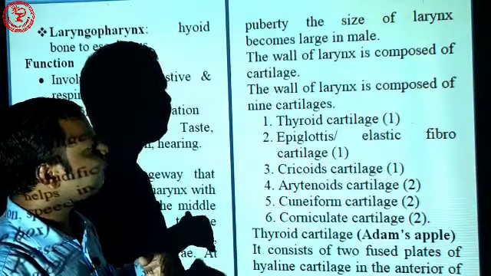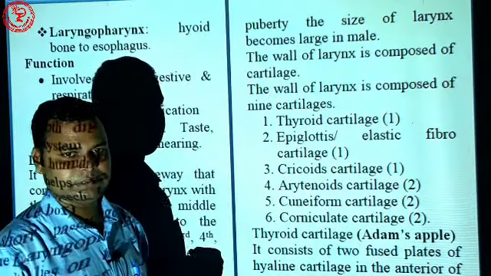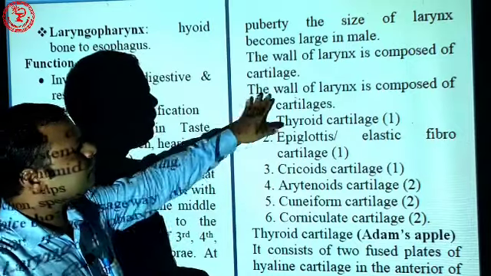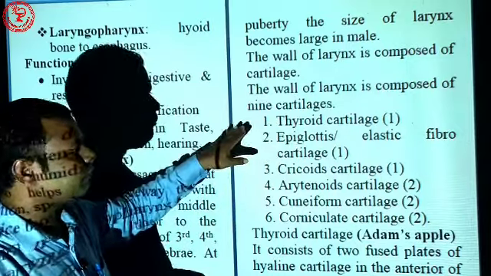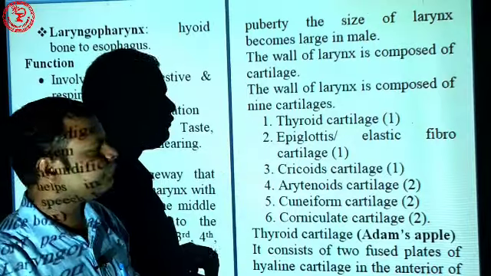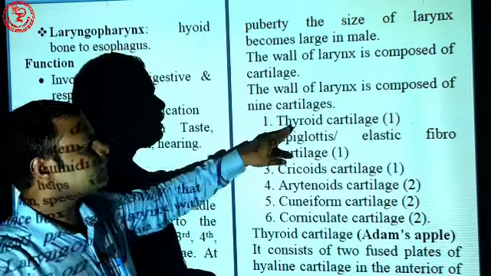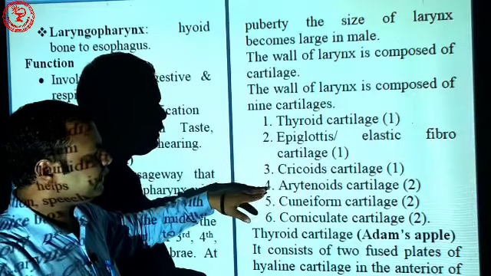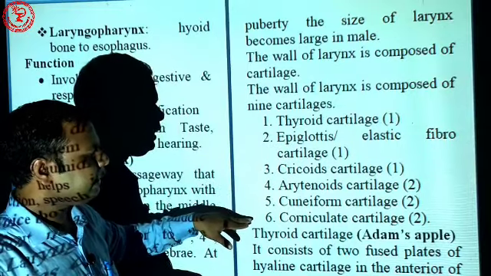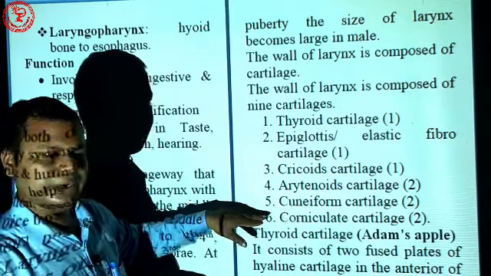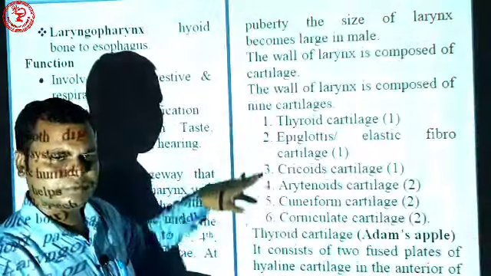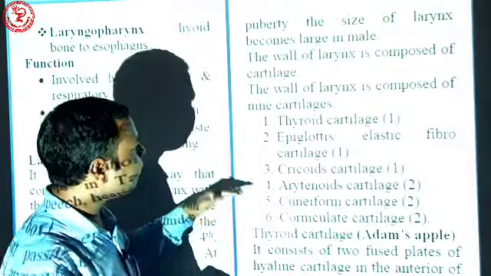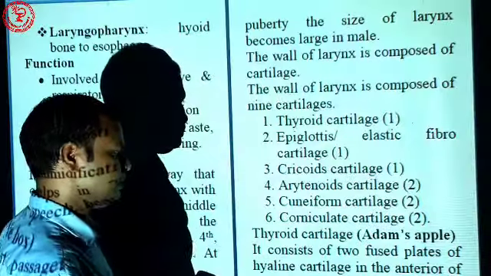So we can say the Adam's apple. The wall of the larynx is composed of different cartilages like thyroid cartilage, epiglottis, cricoid, arytenoid, cuneiform and corniculate. These are the different types of cartilage, nine cartilages involved in the larynx.